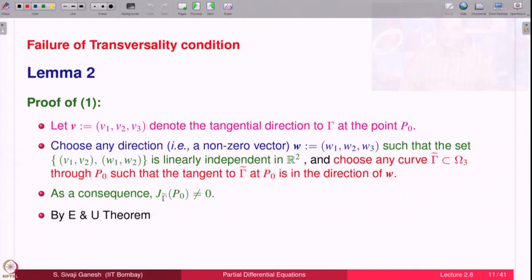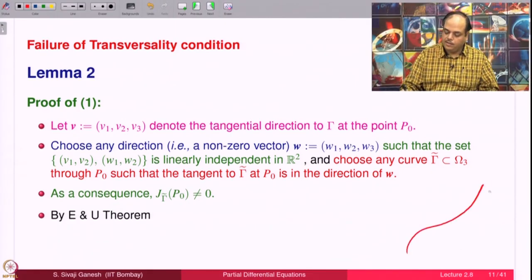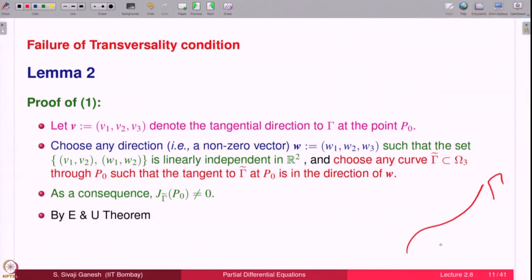Now, I can apply the existence uniqueness theorem. So, what happened is that initially we had a curve gamma, there was some problem because J was 0, we could not apply the existence uniqueness theorem. Then we chose another curve gamma tilde, for which the existence theorem can be applied.